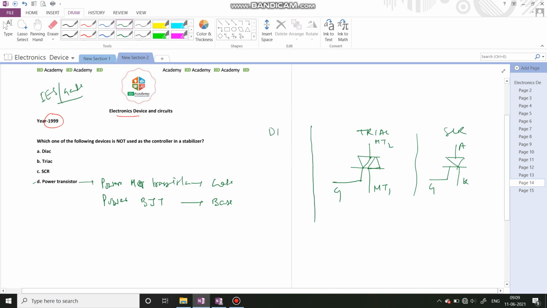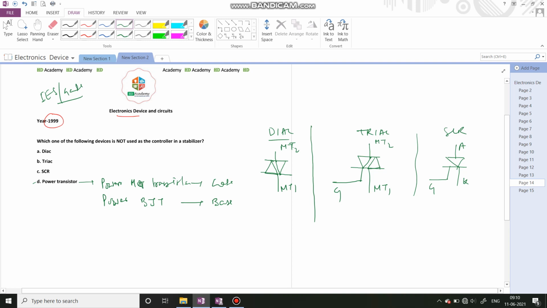now we draw the diac. The diac schematic is like that. Okay, this is MT1 or anode 1, and this is MT2 or anode 2. Okay, so this is for the diac.